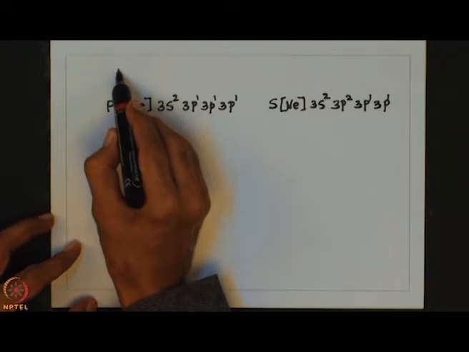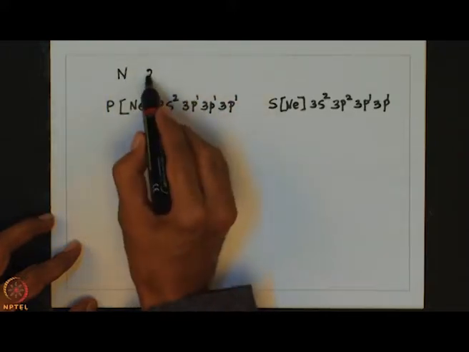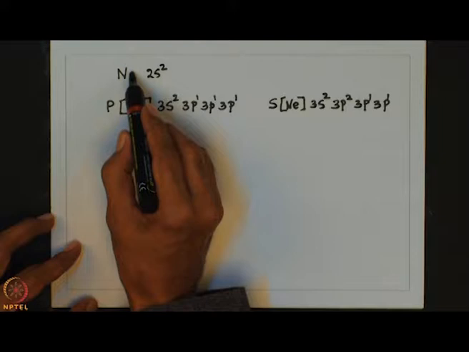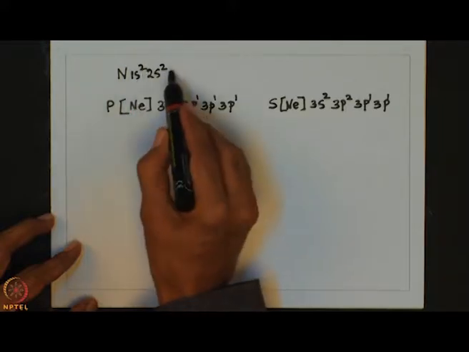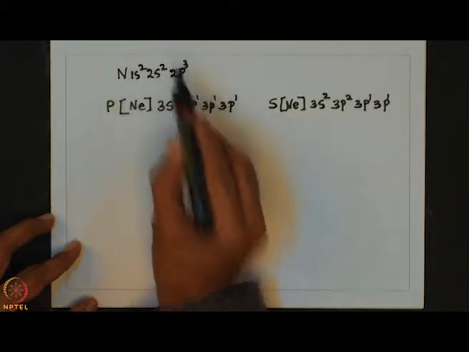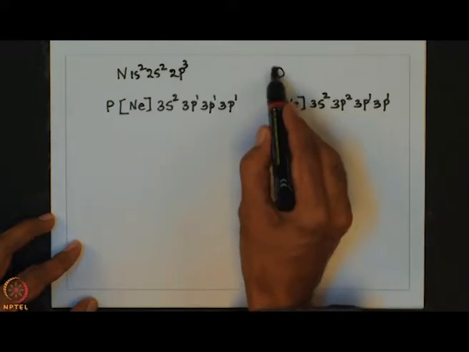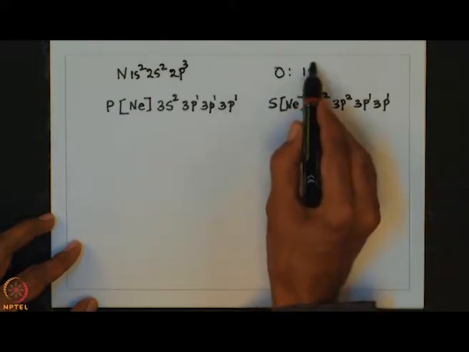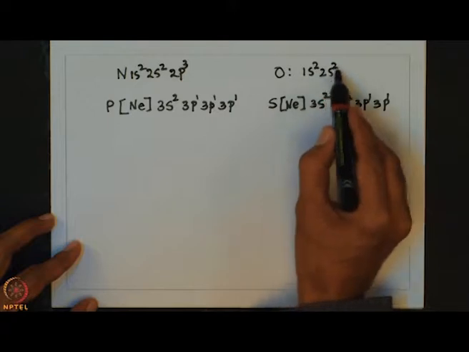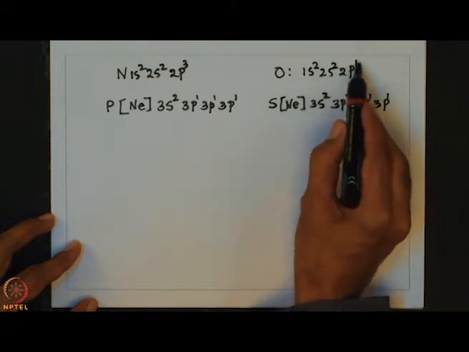In case of nitrogen, what we have is 2s2, 2p3, and in case of oxygen, what we have is 1s2, 2s2, 2p4.